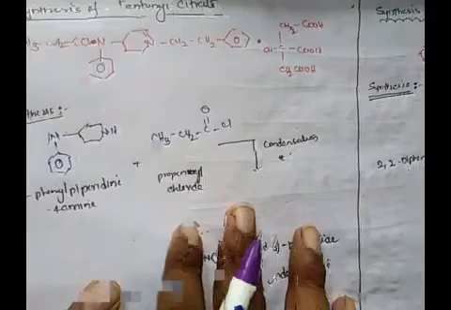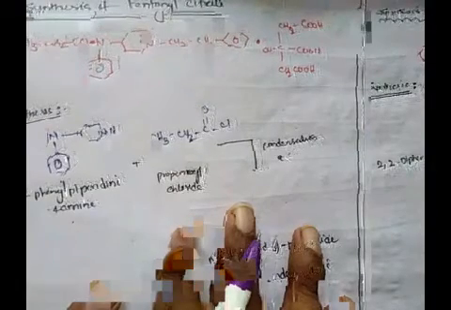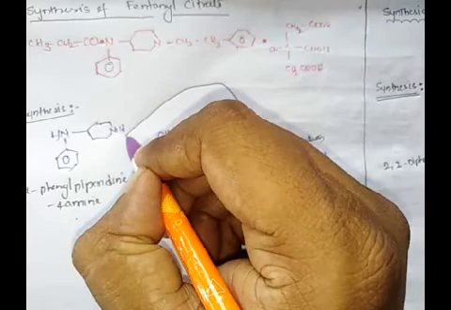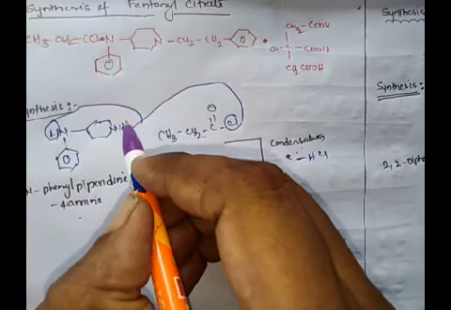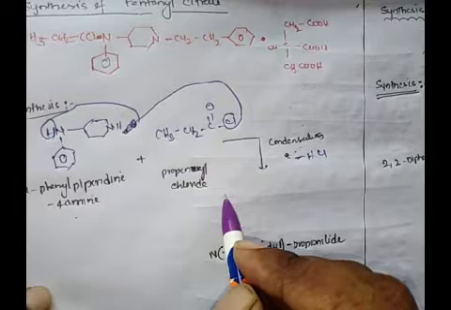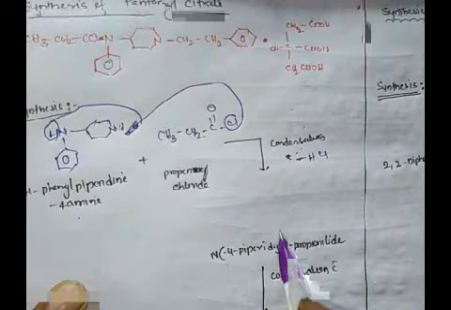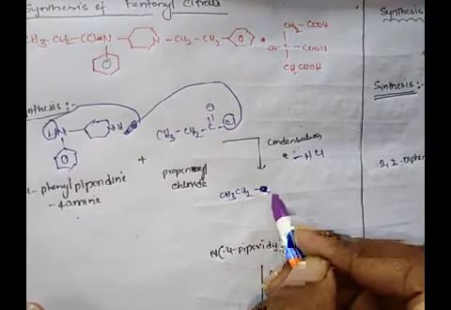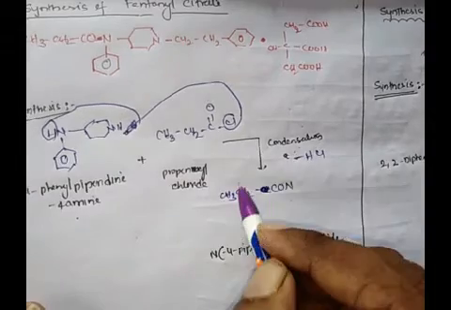Whenever you treat this with N-phenyl piperidine 4-amine, the condensation occurs and there is an elimination of HCl. This chlorine, along with the hydrogen, will be eliminated as HCl, and we will get the piperidine propionamide. Its structure is CH3, CH2, CON.